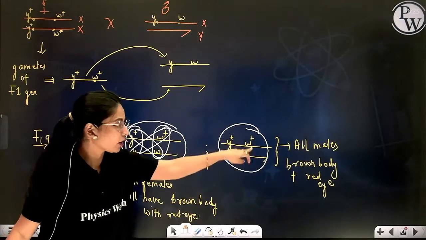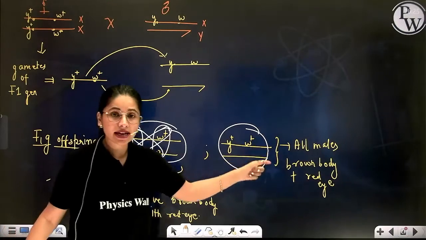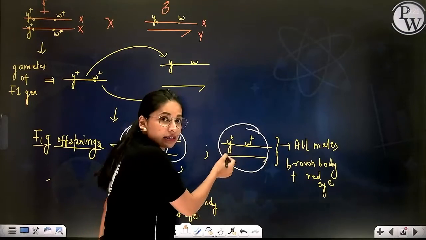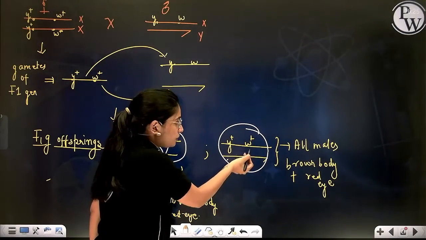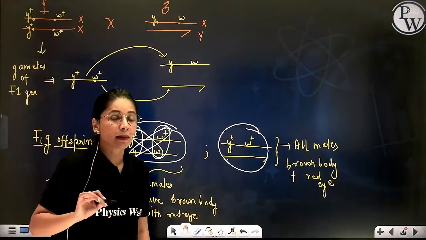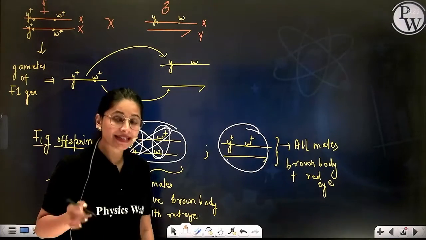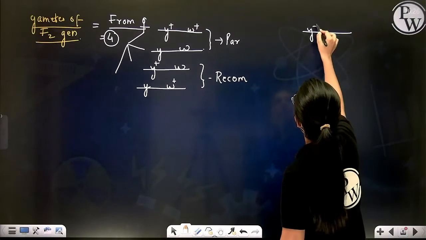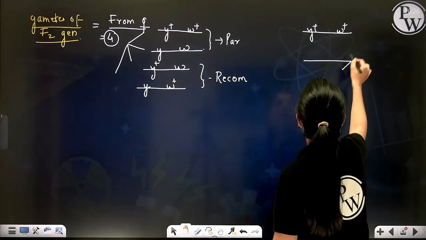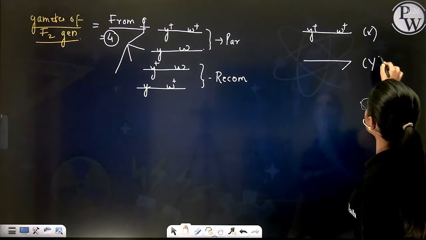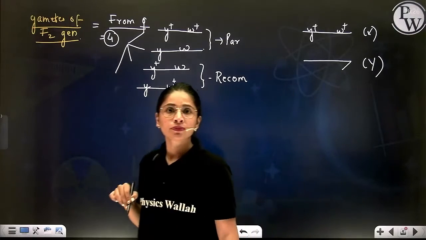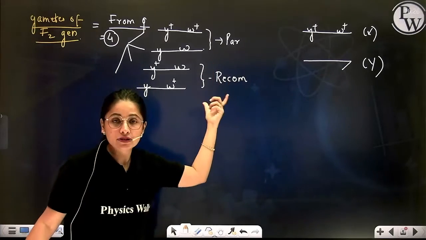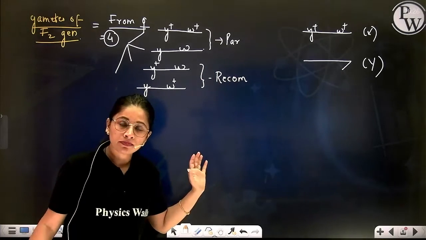However, you know here crossing over cannot take place because X and Y are partially non-homologous. Now this Y allele is not having its partner allele. This W plus allele is not having another partner allele. So recombination cannot take place. Hence again only 2 types of gametes will be produced: one with the dominant allele on the X chromosome, and another gamete having the Y chromosome. So these are the gametes contributed for the F2 generation by the male parent, and these are contributed by the female parent. Now what will happen?